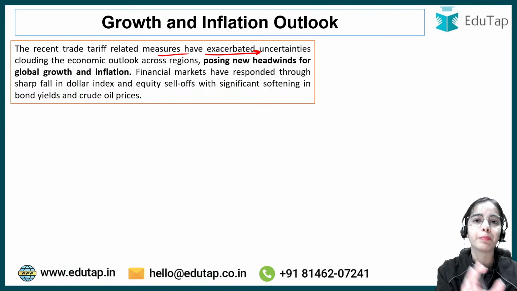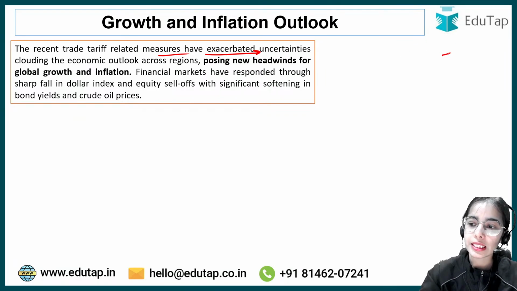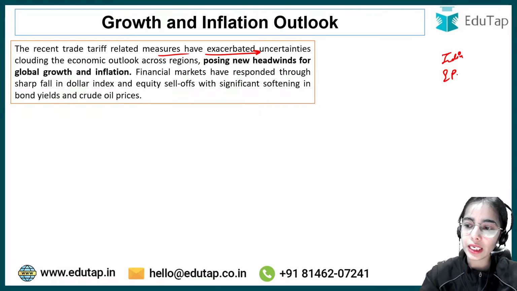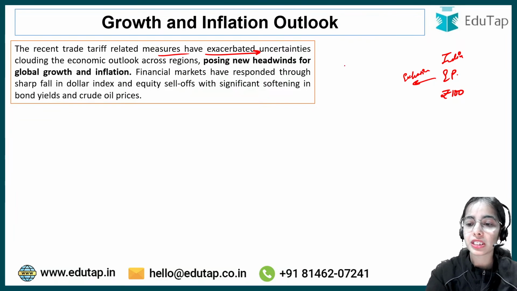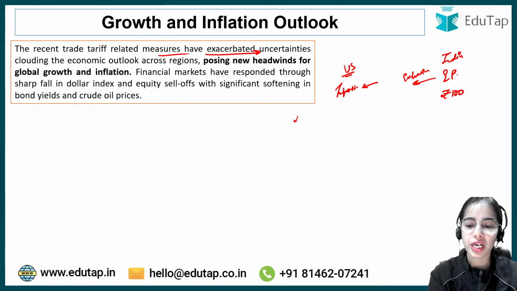So what will be the impact of this tariff? You can understand that, let's say India is selling an electronic product at ₹100. India is exporting the electronic product at ₹100 to US, and US is importing this electronic product. The US citizens are very happy to get this product at ₹100.